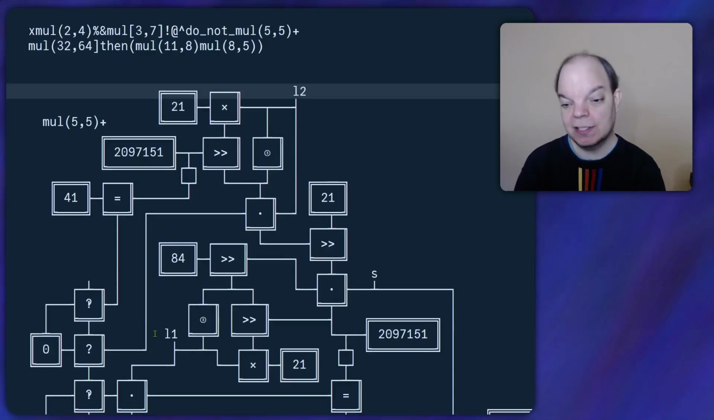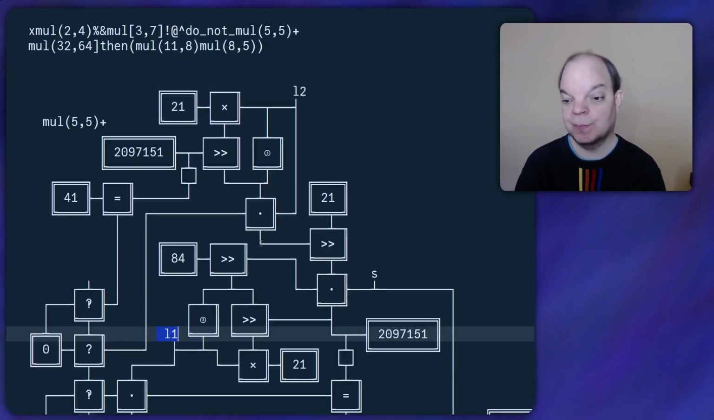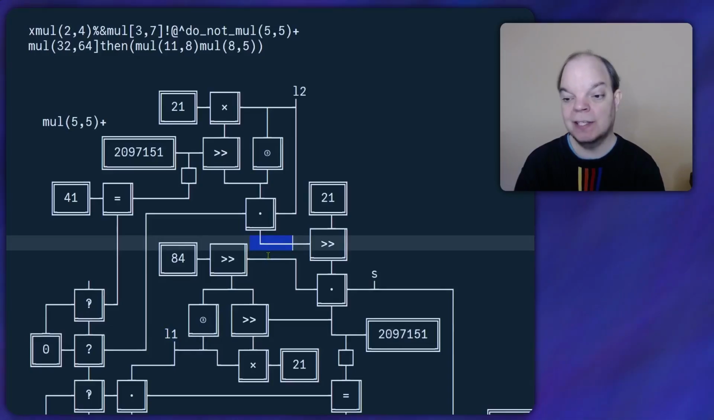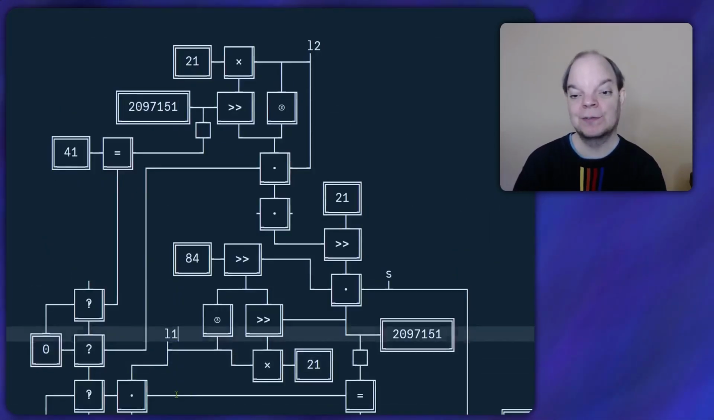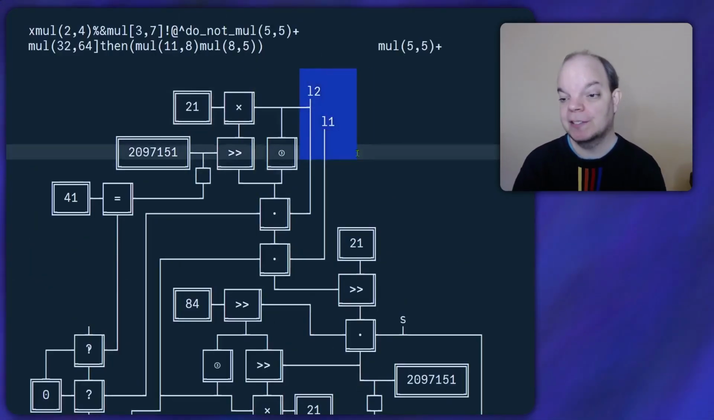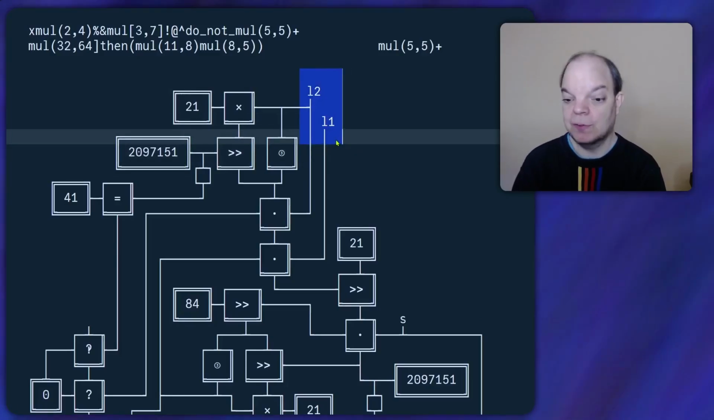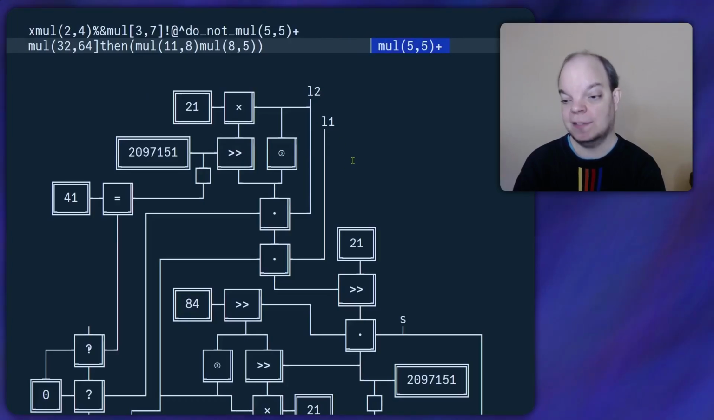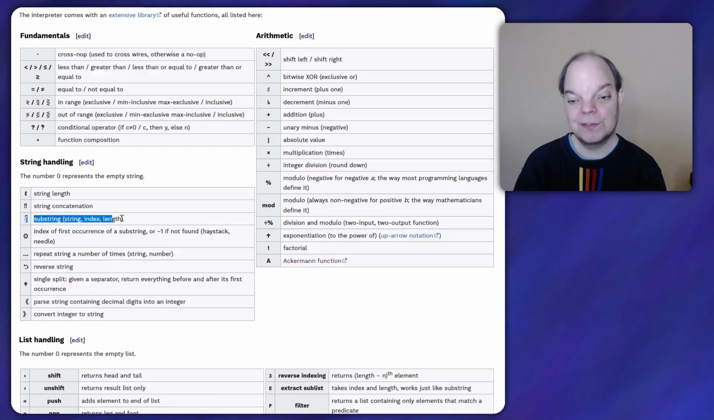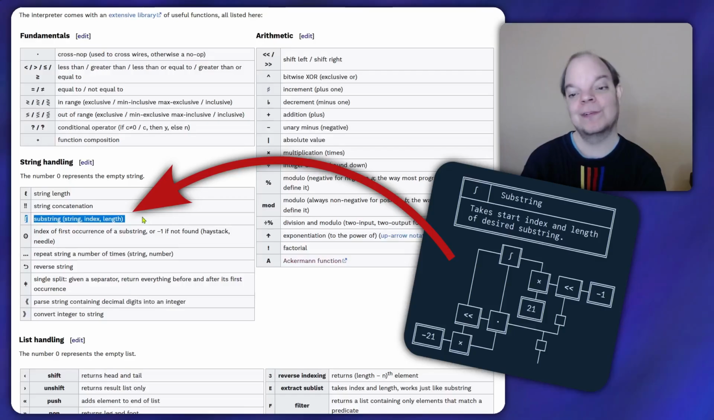Now surprisingly, I can get L1 out of this box by only going through one wire here. So let's see if I can do that. Okay, now we've liberated L1 and L2. So in order to extract the first number, I need a substring. And I'm planning to use this function here, the substring function that's already in the library.